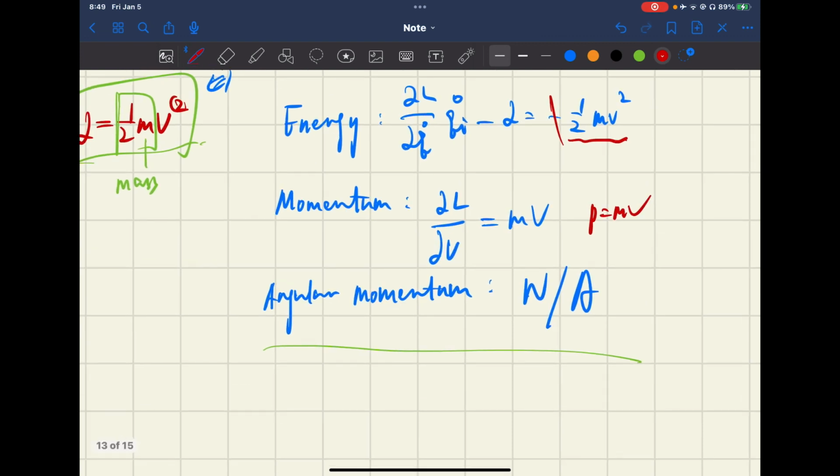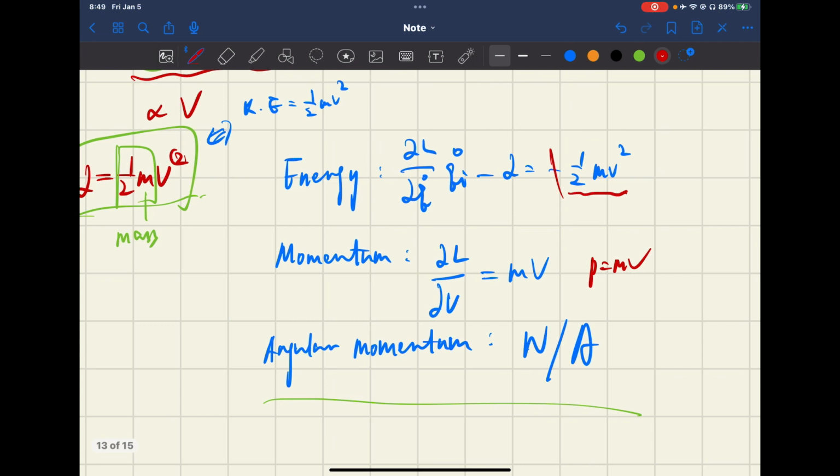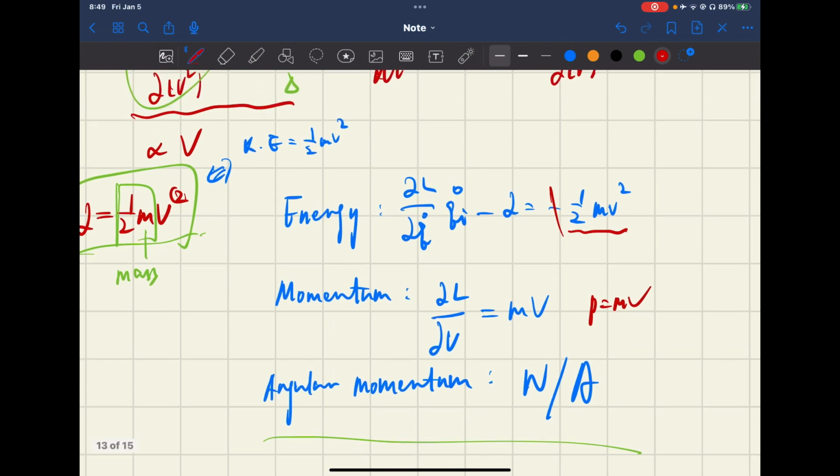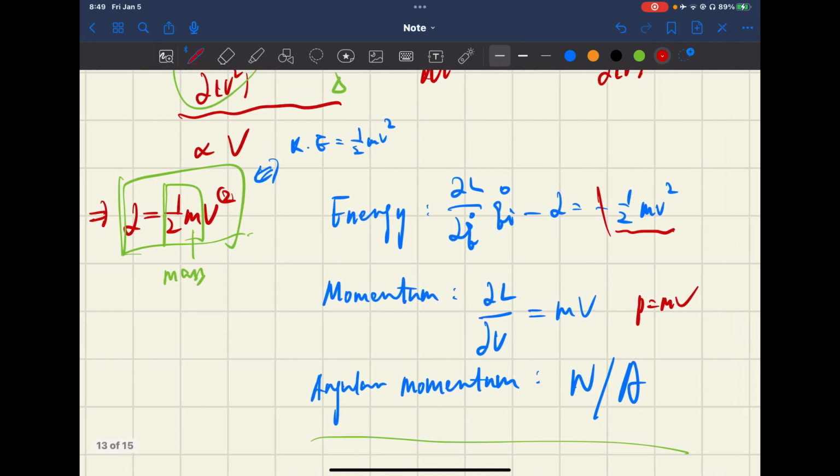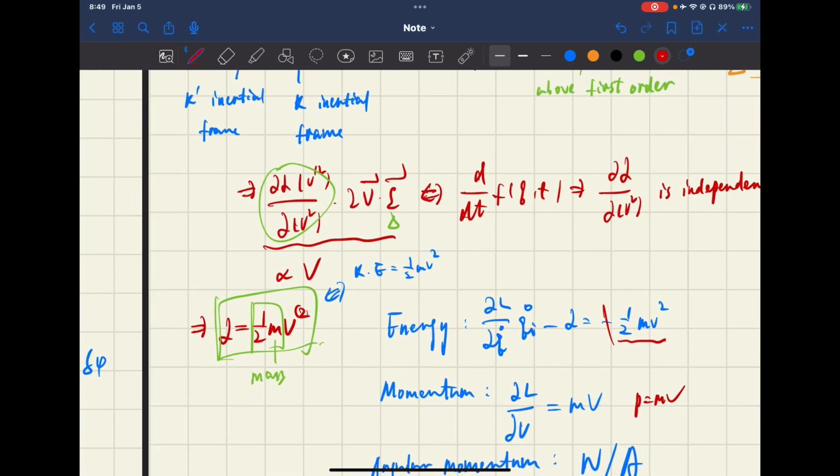Here it's just a single free particle, so we cannot calculate its angular momentum. But if you are interested, you can calculate the Lagrange's function for a closed system with multiple particles, calculate its angular momentum, and you will find that it has no conflict with Newtonian mechanics.